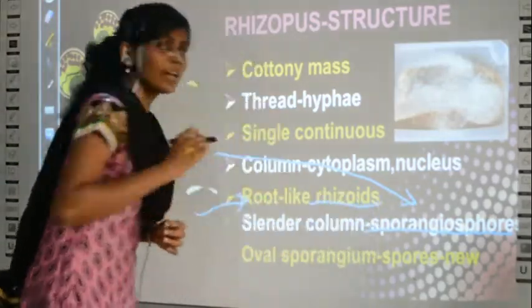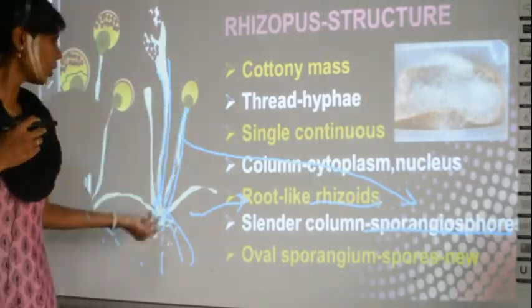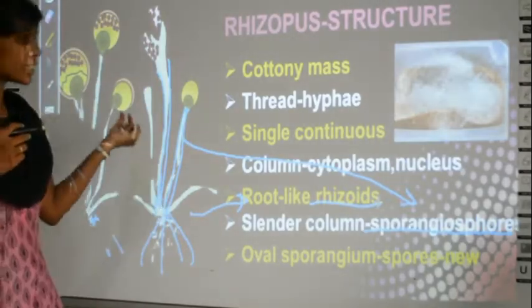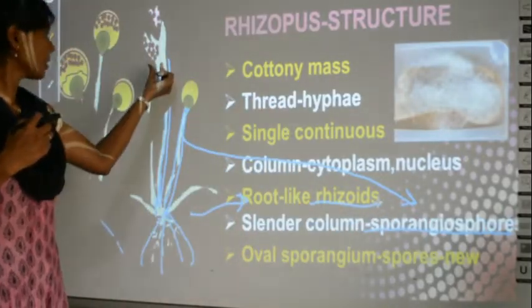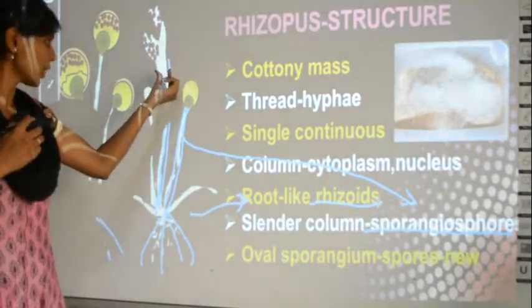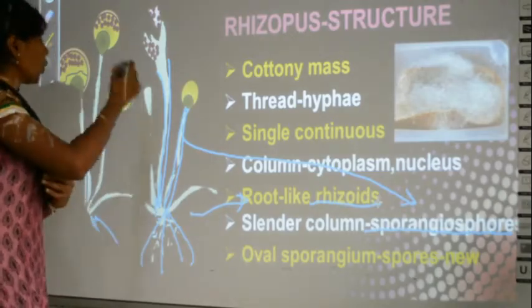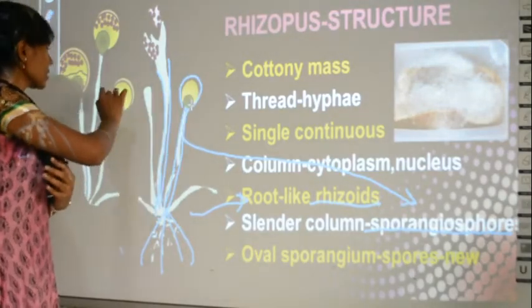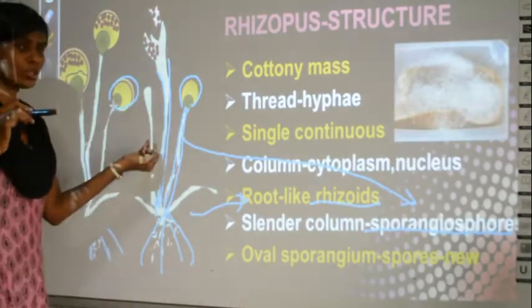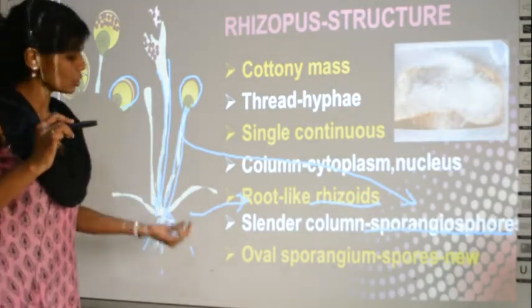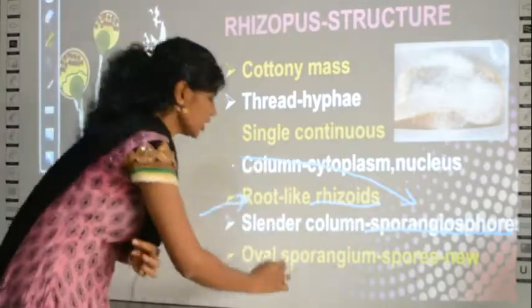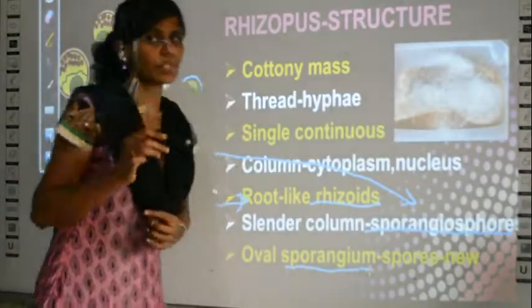These terms should be familiar to you. And these column or tube-like structures are called sporangiophores. So these sporangiophores will end up in oval structures. Can you see oval structures here? That oval structure is called the sporangium. So three new terms we have studied here.